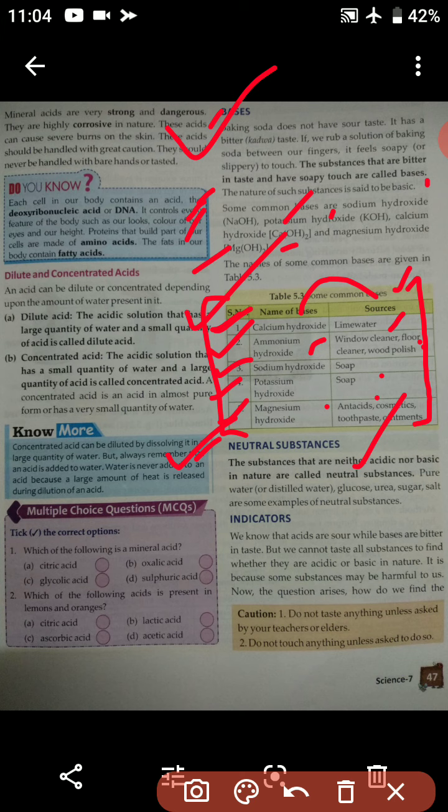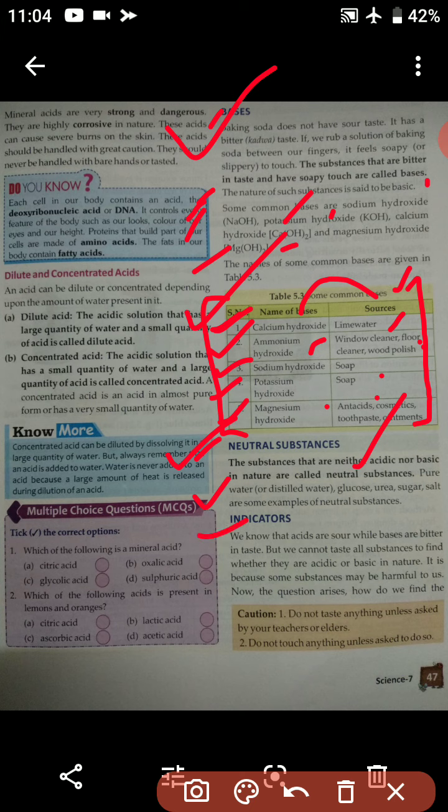Pure water or distilled water, glucose, urea, sugar and salt are some examples of neutral substances. So the best example is distilled water, and glucose, urea, sugar and salt. These are all neutral substances. They are neither acidic nor basic in nature.